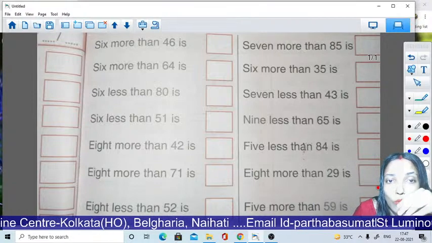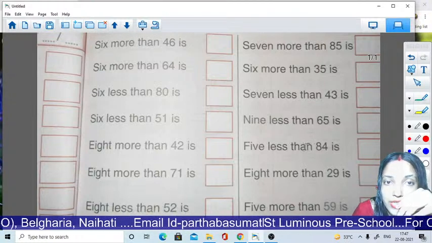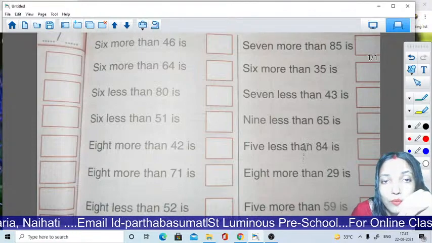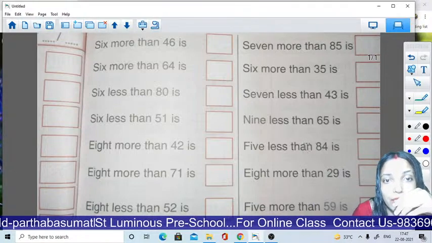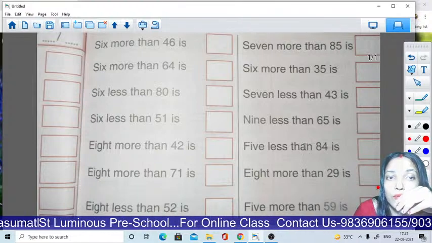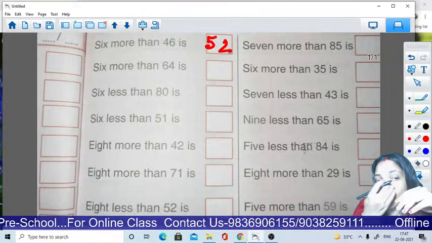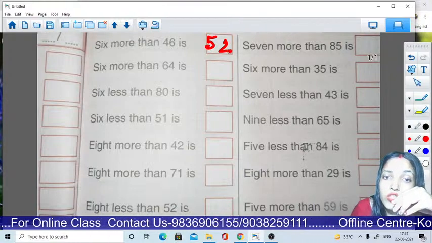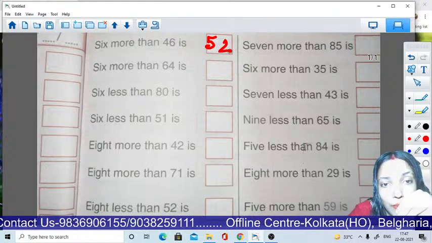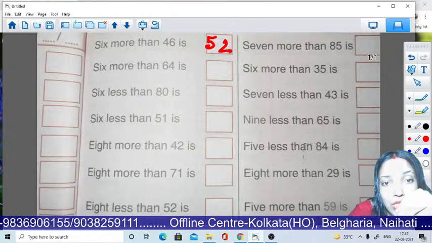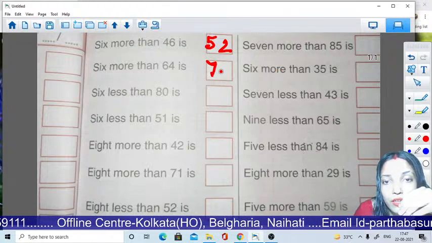Okay. 6 more than 46. You all have to count. What will be the answer? After 46 we all know 47, 48, 49, 50, 51, then 52. So write 52. Okay students. 6 more than 64. Now count with me. 64 then 65, 66, 67, 68, 69 and last 70. So the answer will be 70.